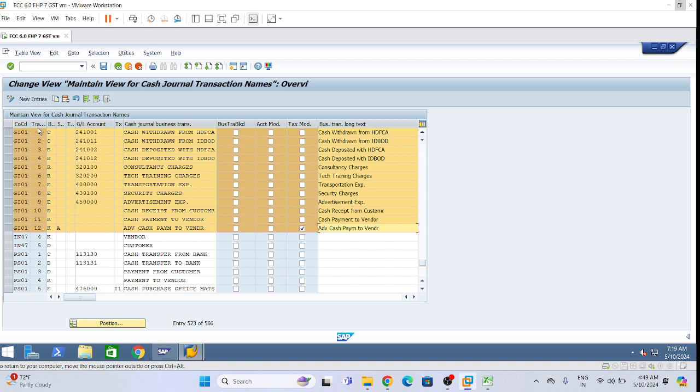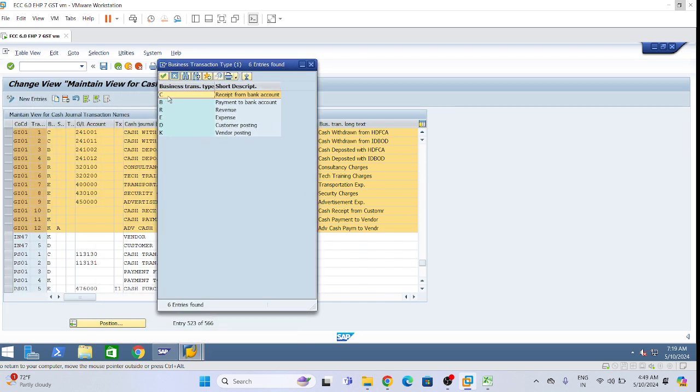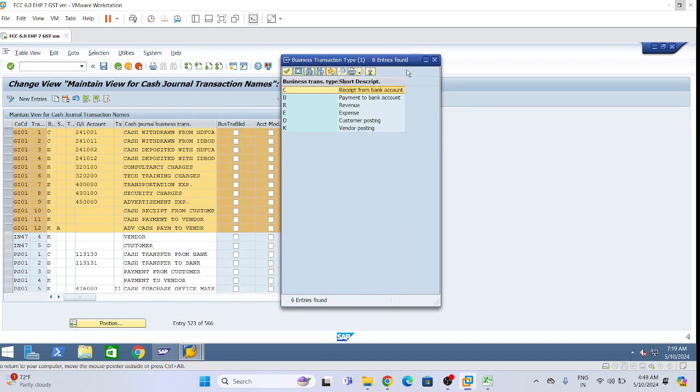Now see the company code and the business transaction type. What is the meaning of business transaction type? C means receipt from the bank account, so cash withdrawn from bank. B means payment to the bank account, depositing in the bank account.